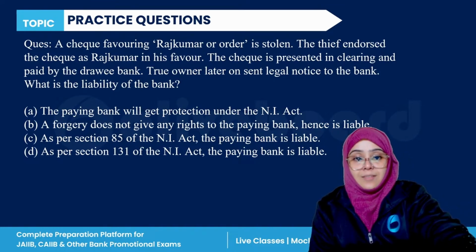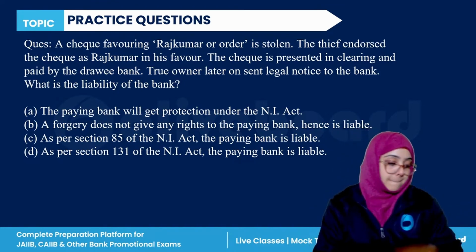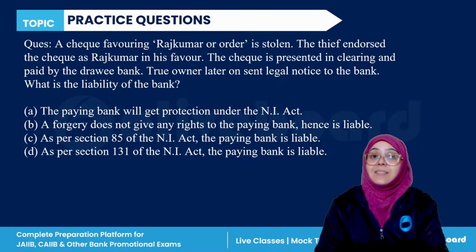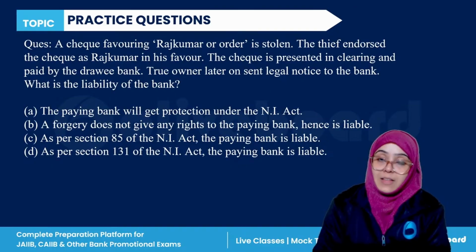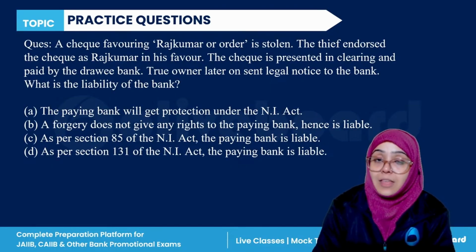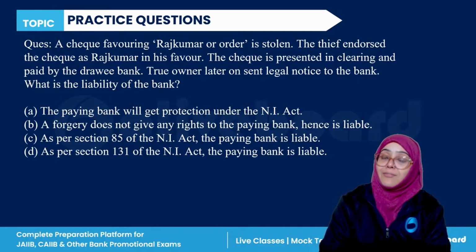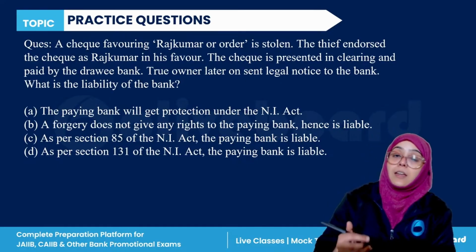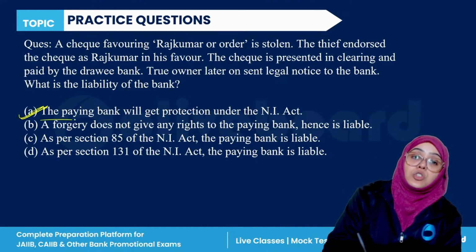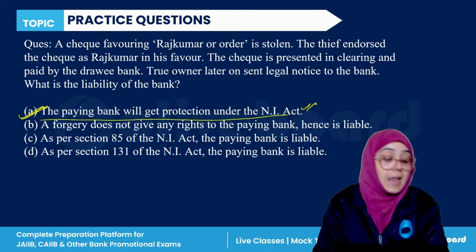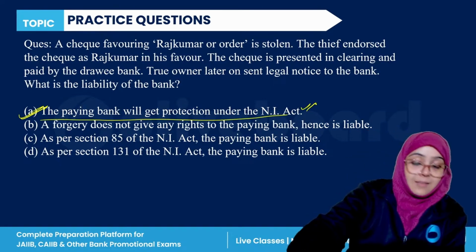So the correct answer is, in this case, because the bank acted in good faith without any negligence, and the check contains Rajkumar or order and the thief endorsed that check in his favor, the paying bank has no liability and gets protection under the Negotiable Instruments Act. So the correct answer here is A.